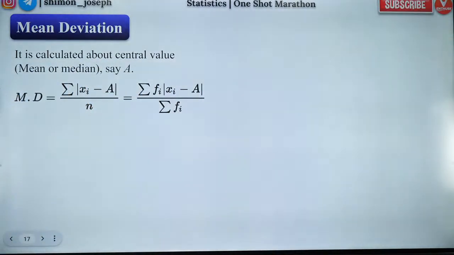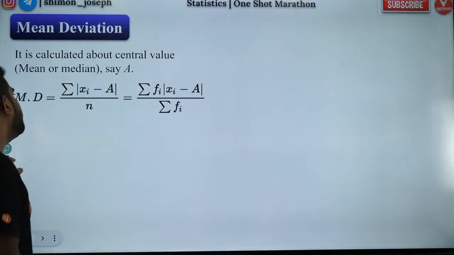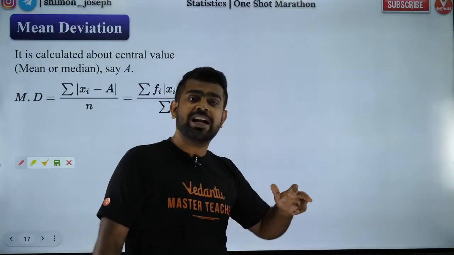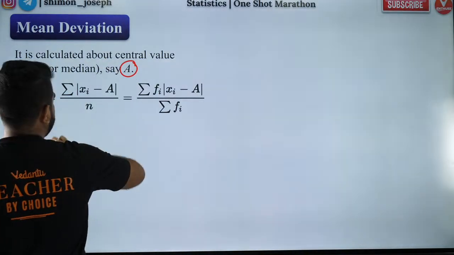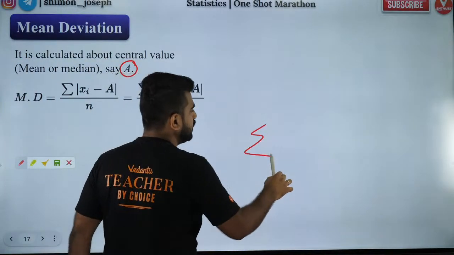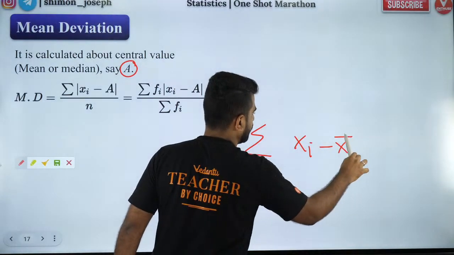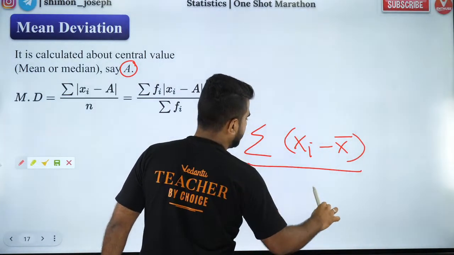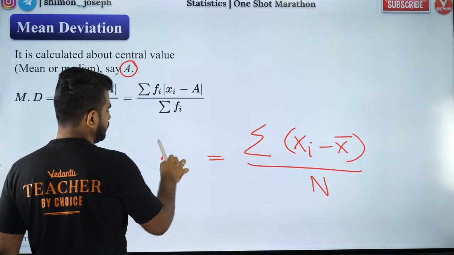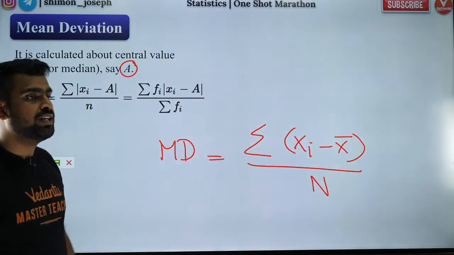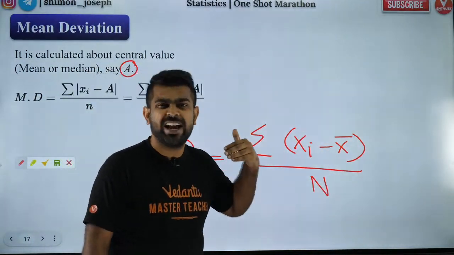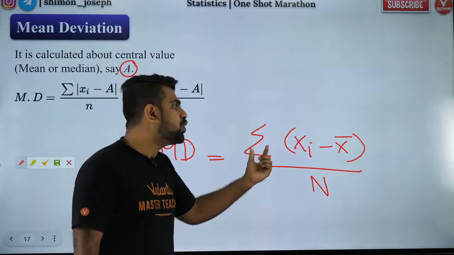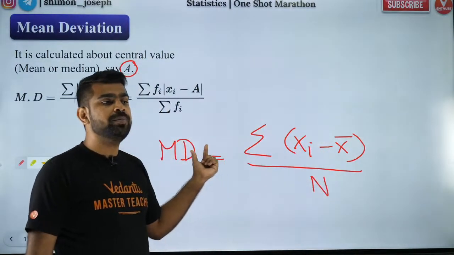Now, moving forward, let's try to understand what mean deviation is. Guys, deviation can be calculated about any value. Mean deviation means it is going to be about the mean. That is called mean deviation. And you can also calculate it about the median, or about any value. If you calculate it about the mean, you call it mean deviation.